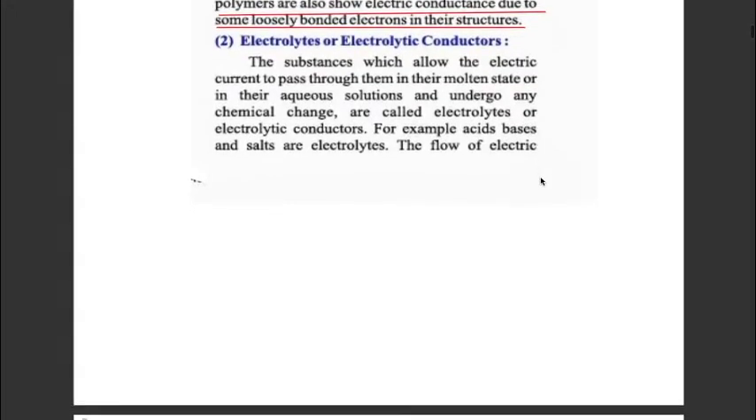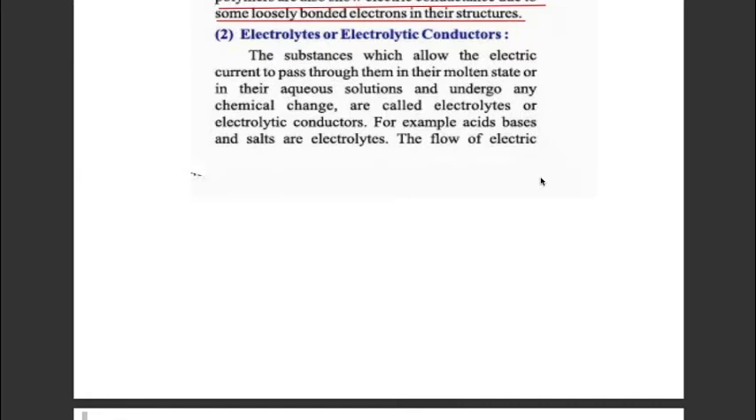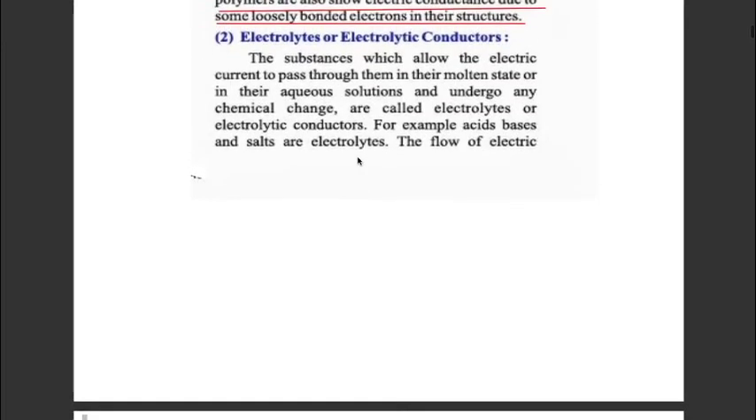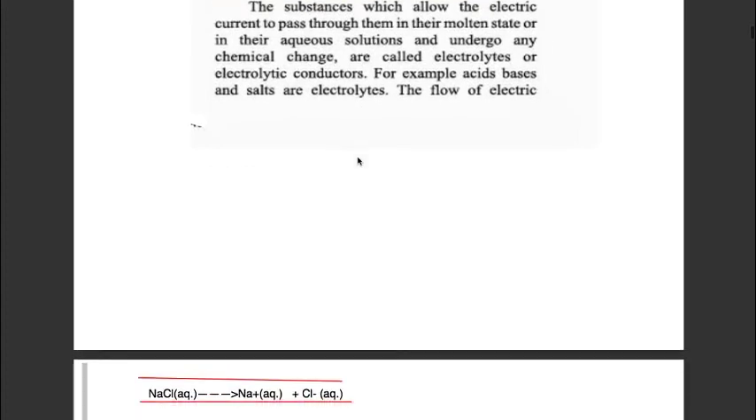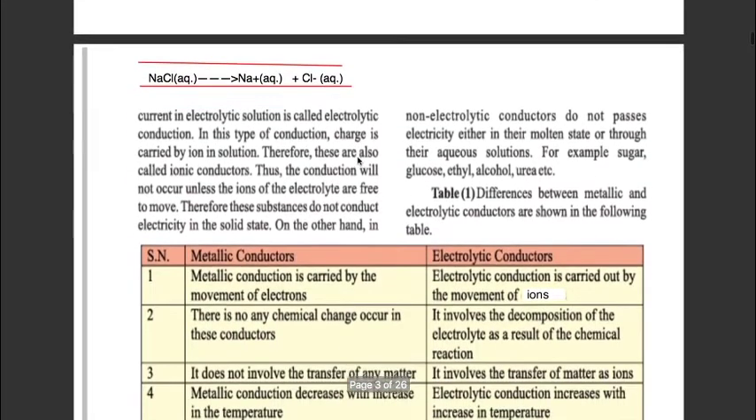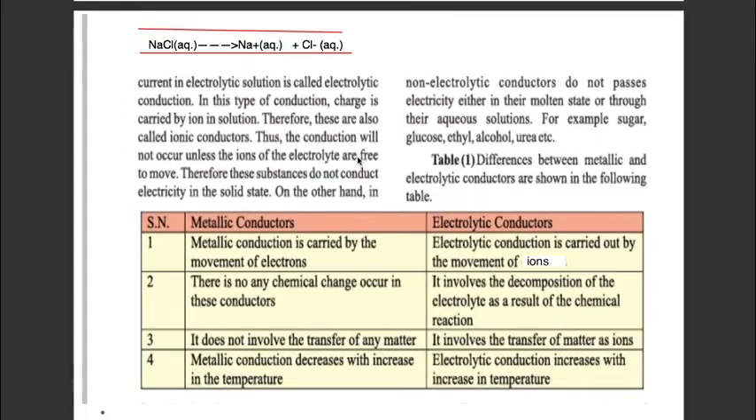The second type of conductors are electrolytes or electrolytic conductors. The substances which allow electric current to pass through them in their molten state or in their aqueous solution are called electrolytic conductors. These are also called electrolytes. For example, acids, bases and salts are electrolytes as they can show conductivity in their molten state or in their aqueous solution. Now the flow of electric current in an electrolytic solution is by the flow of ions.